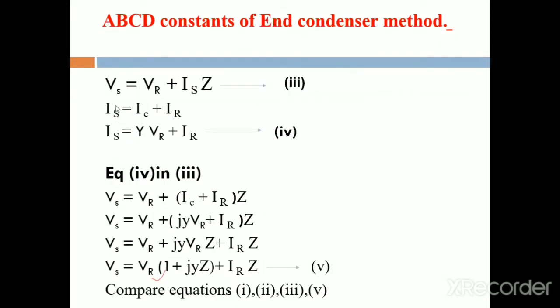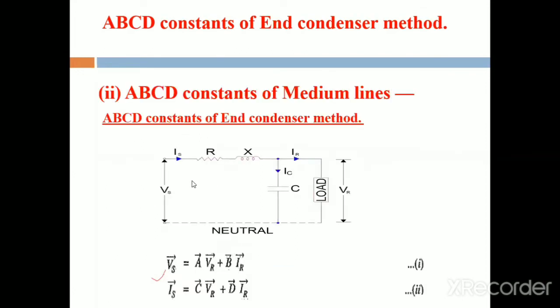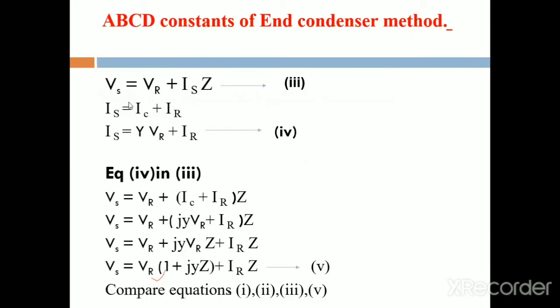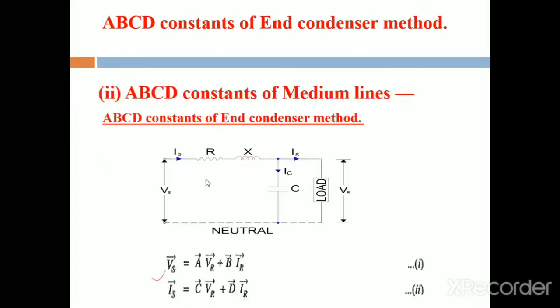Next, we write down the equations for Vs and Is by using this equivalent circuit diagram. We are already well aware of the sending end voltage formula and the sending end current formula in the end condenser method. First, we write down the sending end voltage Vs. Apply KVL in that circuit.